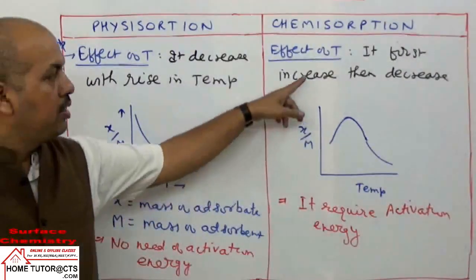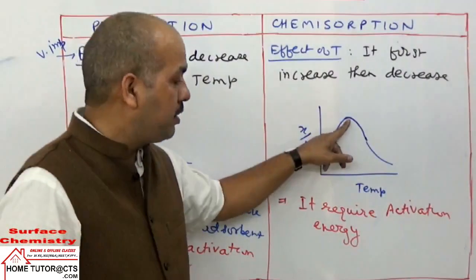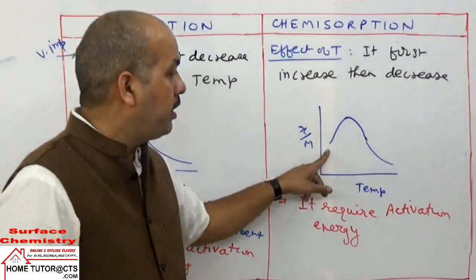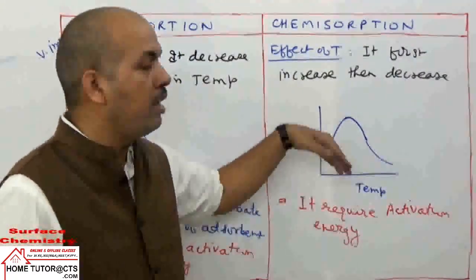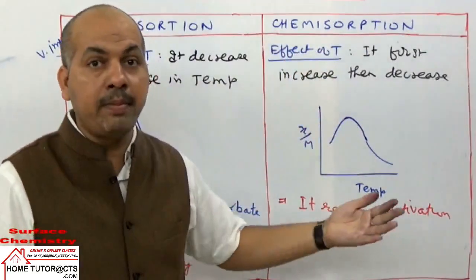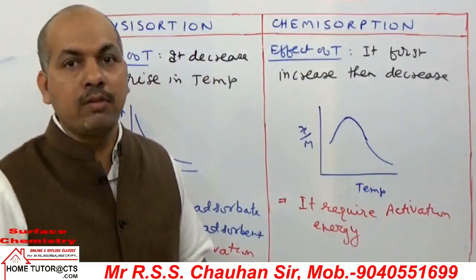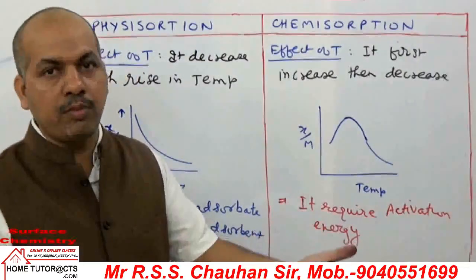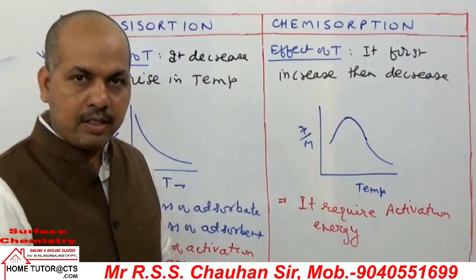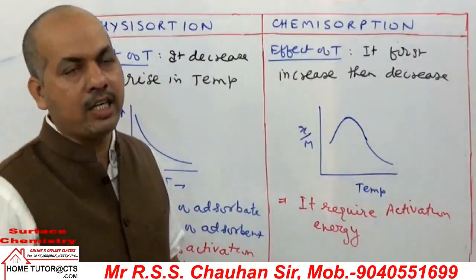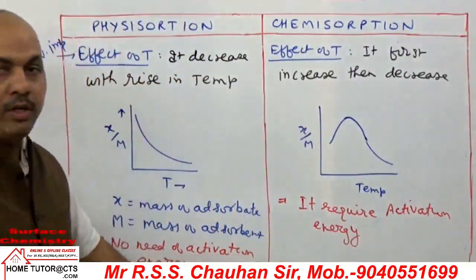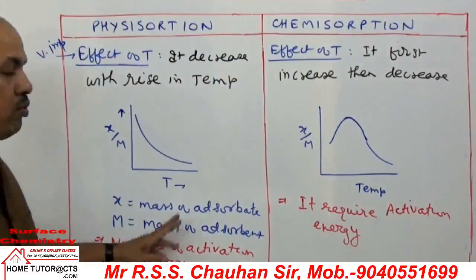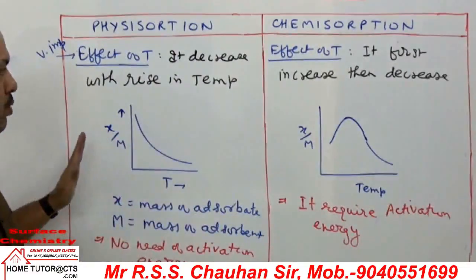In the beginning the rise in temperature helps the molecules to cross the energy barrier and form product. But with further rise in temperature, the reaction goes in the backward direction, because the gas molecules evaporate again. So here chemisorption requires activation energy, but physisorption has no requirement of activation energy because there is no formation of surface compounds.